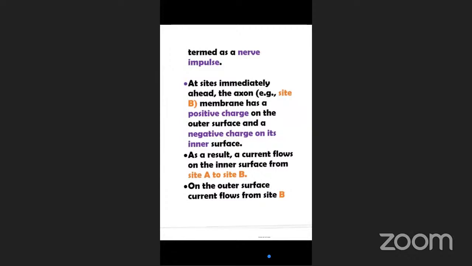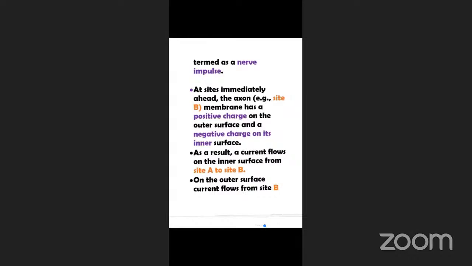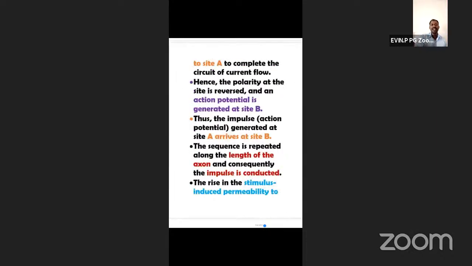Sir, polarized means it is completely at rest. Depolarized means that during the time the stimulus is being applied, that is depolarized. And repolarized is the process of coming back to the normal state. Very good. Okay, enough.